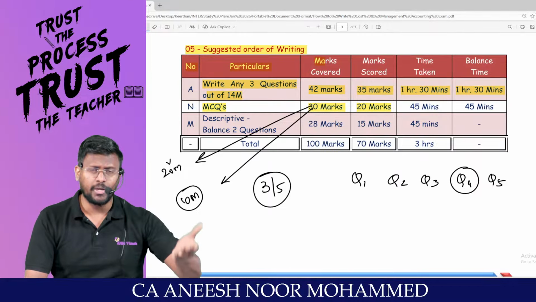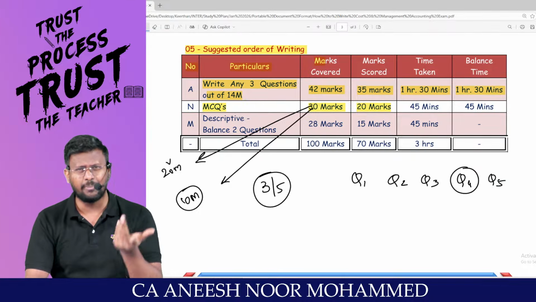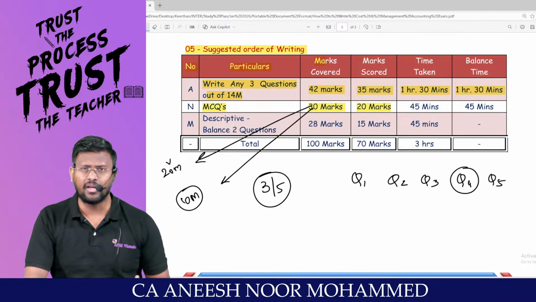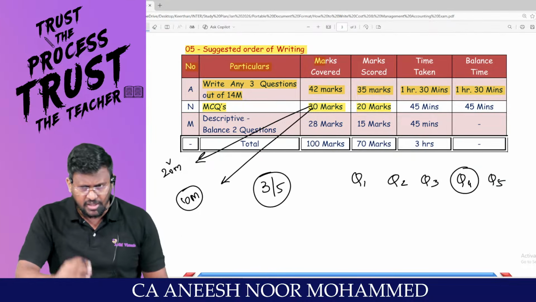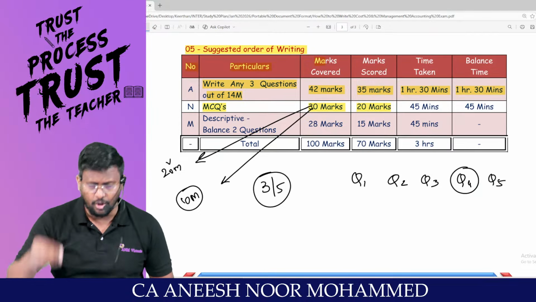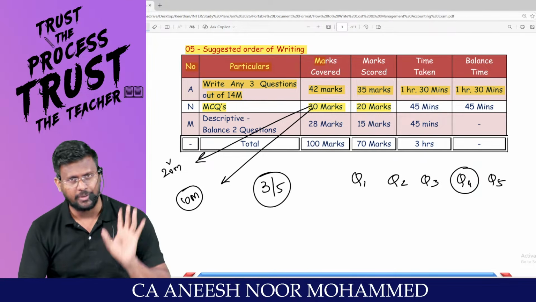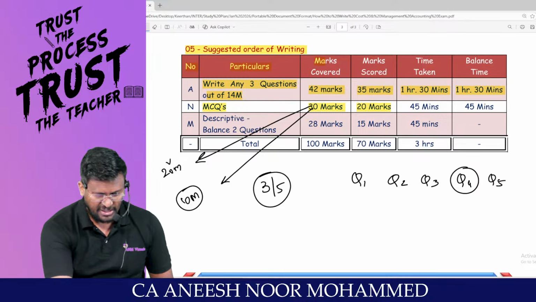Sir, last day also I talked with some students. Sir, I have not attended certain MCQ at all. Arey, why are you missing MCQs, man? Descriptive, okay. Sir, don't write rubbish things. But MCQ, if I don't know 2 or 3 MCQ, if I write all the 3 based upon luck, if 1 or 2 gets correct, that 2 or 4 marks will be in the pocket. That's the way in which you have to deal with it.